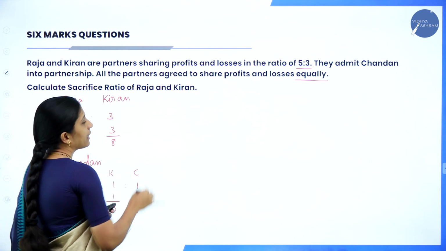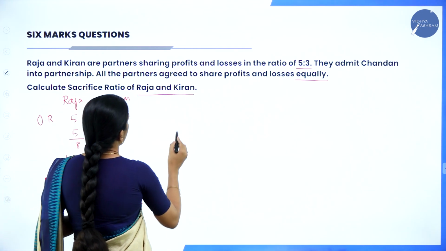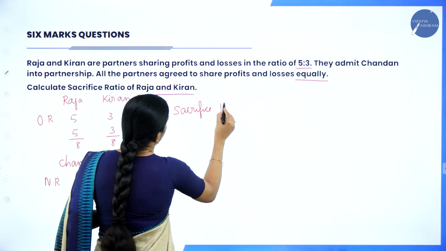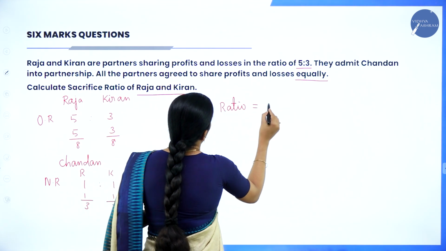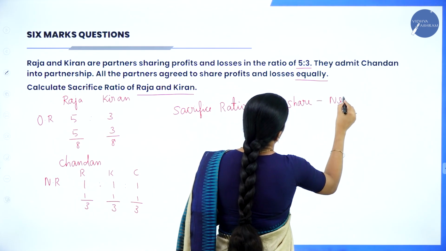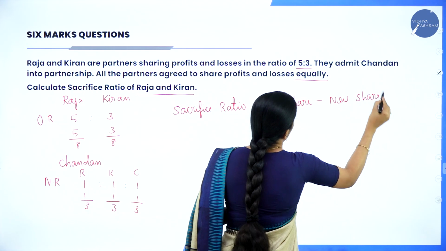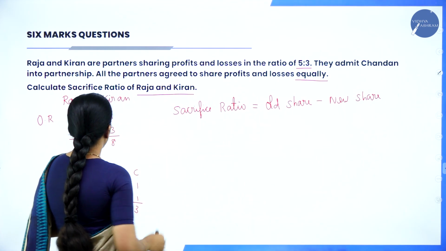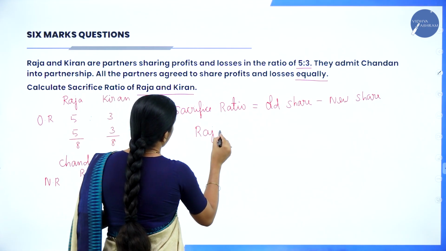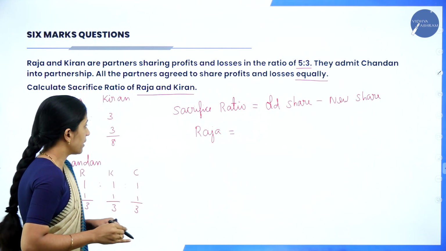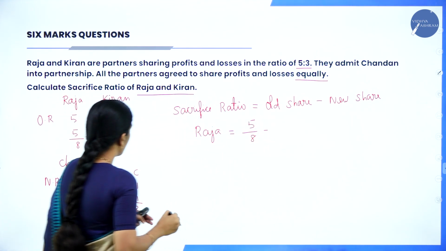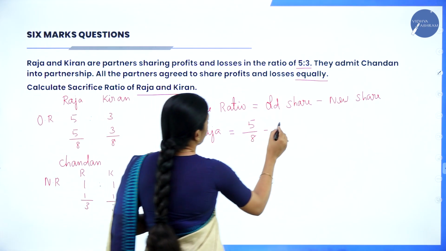Now they have asked us to calculate the sacrifice ratio of Raja and Kiran. Your formula is: sacrifice ratio is equal to old share minus new share. We have to calculate the sacrifice ratio of whom? Raja and Kiran, because they sacrificed, correct? For Raja, the old share is 5/8 minus the new share, that is 1/3.